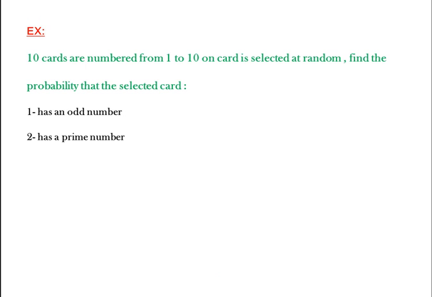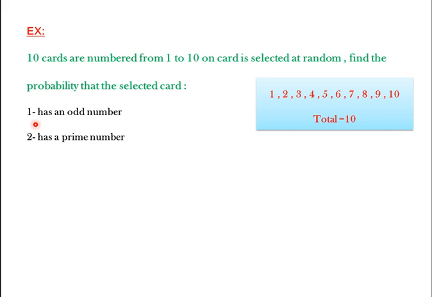Another example: if we have 10 cards numbered from 1 to 10, and one card is selected randomly, find the probability that the selected card has an odd number and has a prime number. At first, write the numbers from 1 to 10: 1, 2, 3, 4, 5, 6, 7, 8, 9, 10. By total, how many numbers are here? 10 numbers, then the total will be 10.